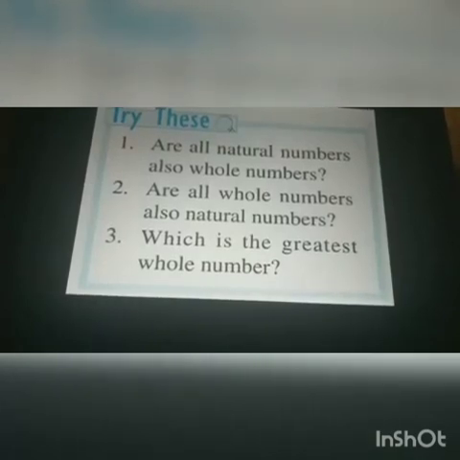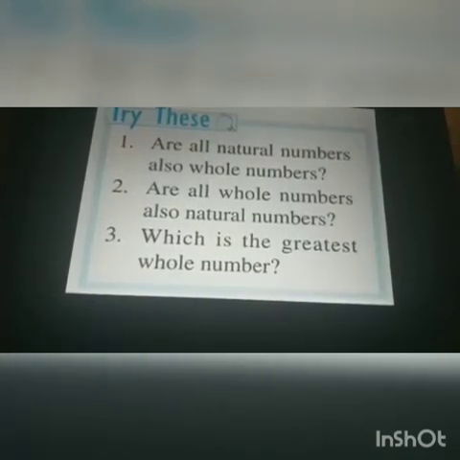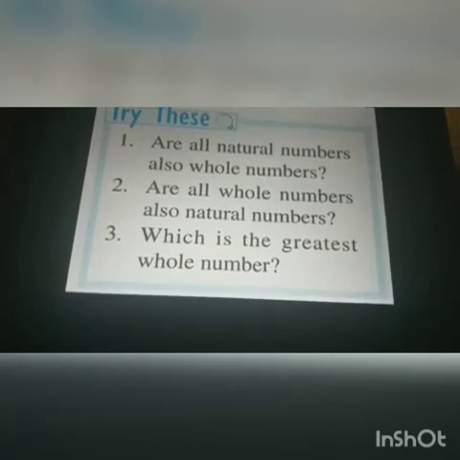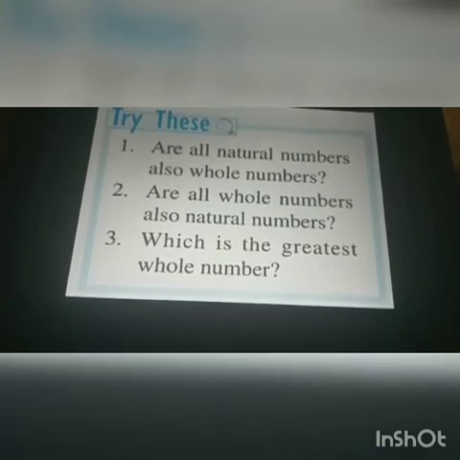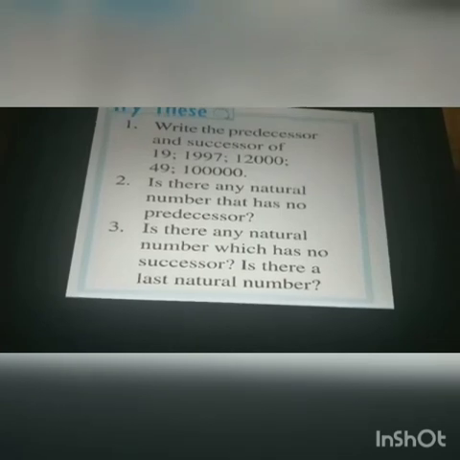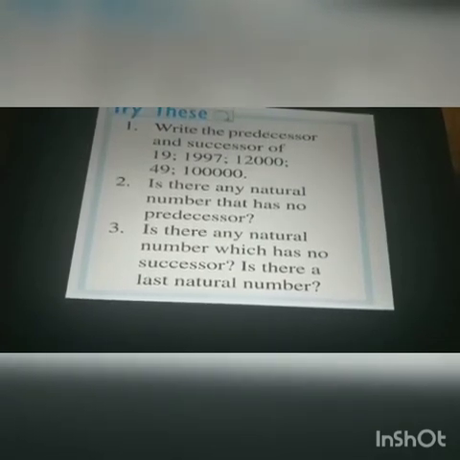That's all for today, students. Try these questions. First one, are all natural numbers also whole numbers? Second, are all whole numbers also natural numbers? Third, which is the greatest whole number? Next, write the predecessor and successor of 19, 1997, 12,000, 49, and 1 lakh.